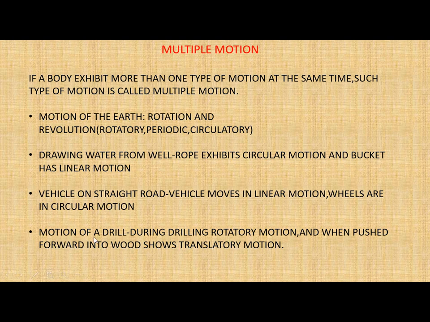And then the last one is motion of a drill. If you have seen a drilling machine, during drilling, when the machine is on, it will have a rotatory motion, and when pushed forward into wood it shows translatory motion, and when the needle of the drill goes inside, it shows translatory motion. So these are some examples where you can have multiple motion at the same time. If anybody asks whether you can have different kinds of motion at the same time, this is true that many bodies can have different types of motion at the same time.